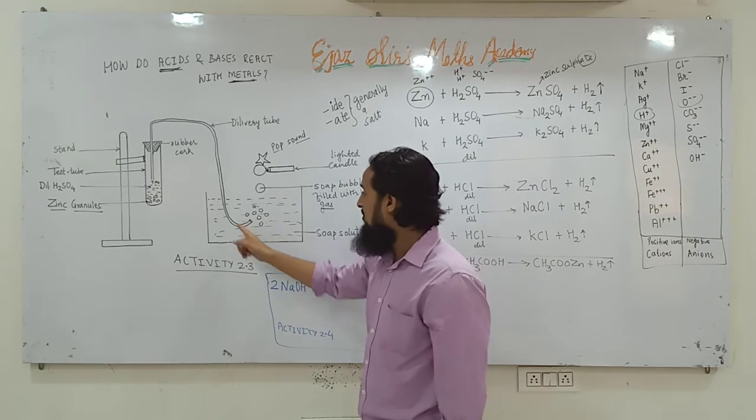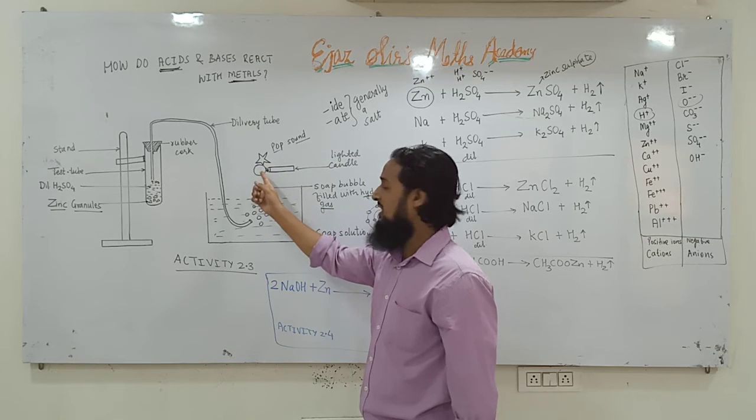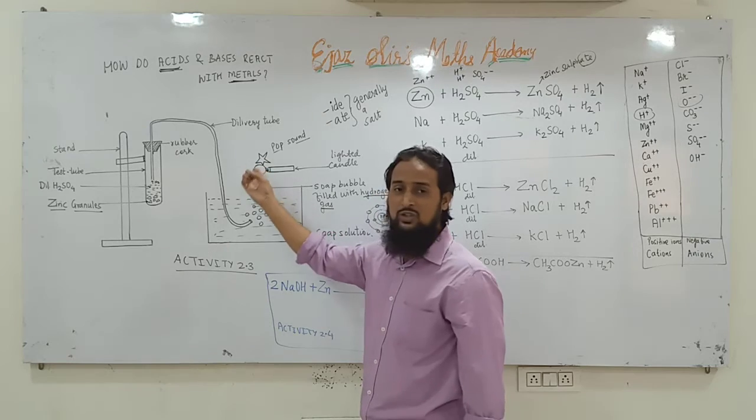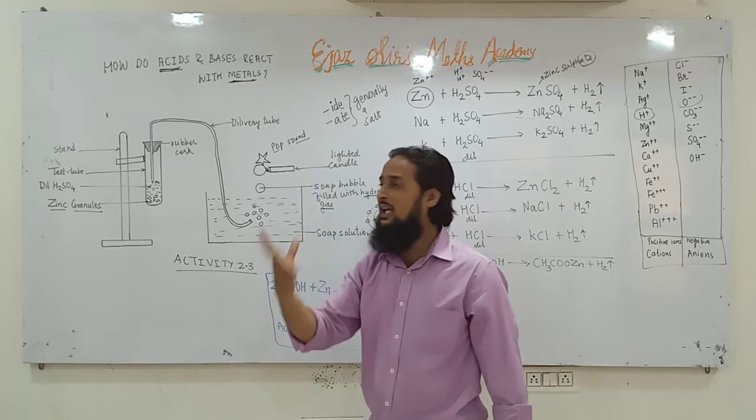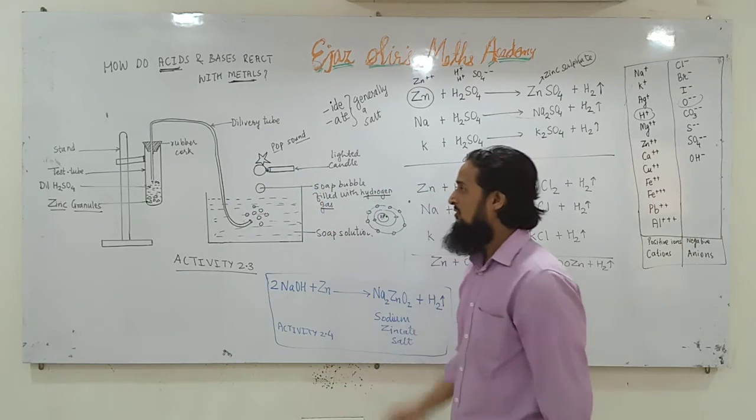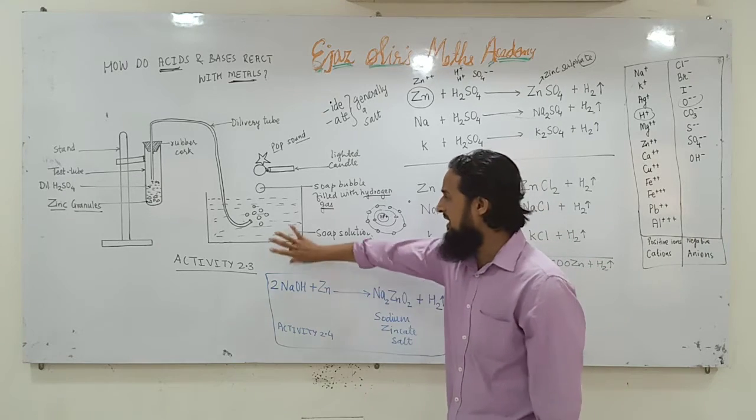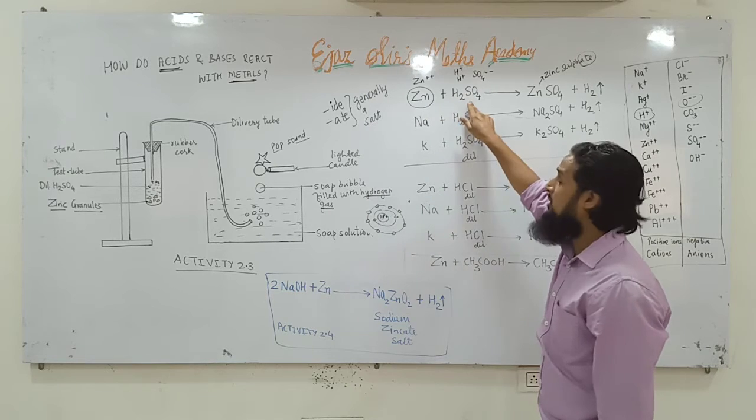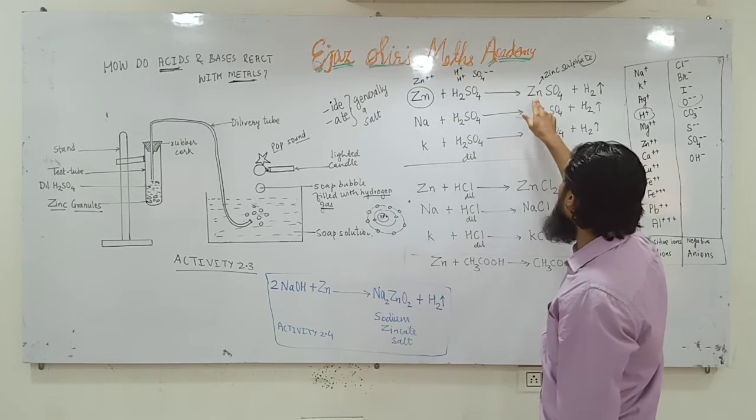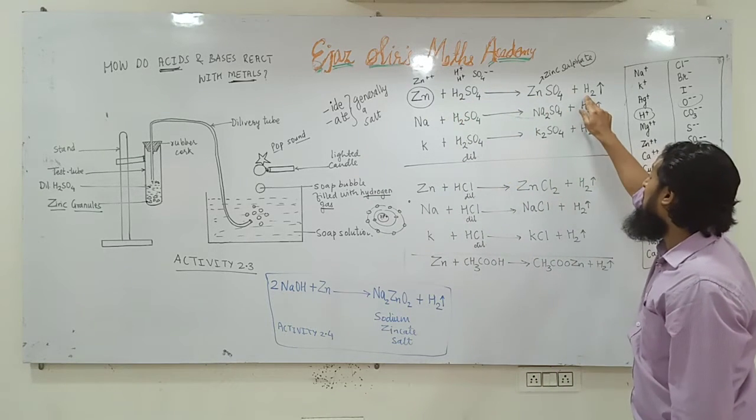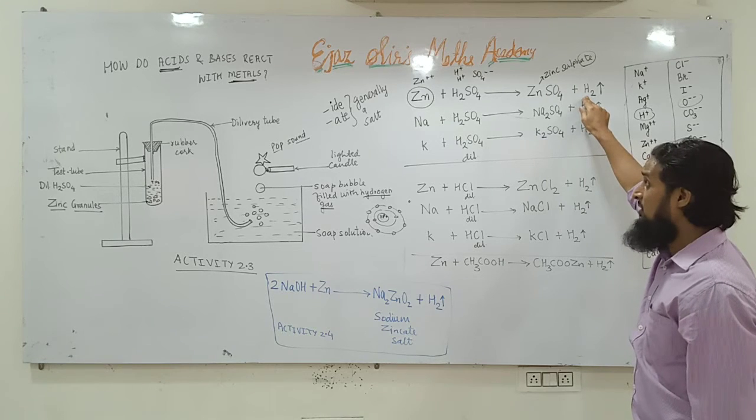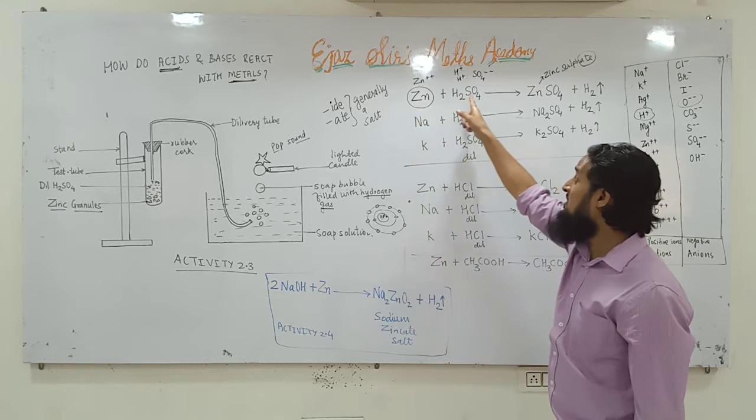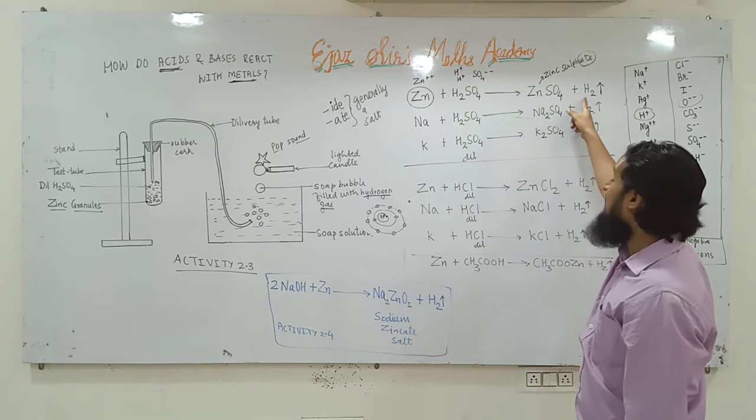Understood? So why are these soap bubbles blown? Because they contain hydrogen gas, and when we put a burning candle to them, hydrogen gas burns with explosion and produces a pop sound. What does this activity tell us? This tells us whenever a metal reacts with dilute acid, it produces salt and hydrogen gas. We can write the conclusion: metal plus acid gives salt and hydrogen gas.